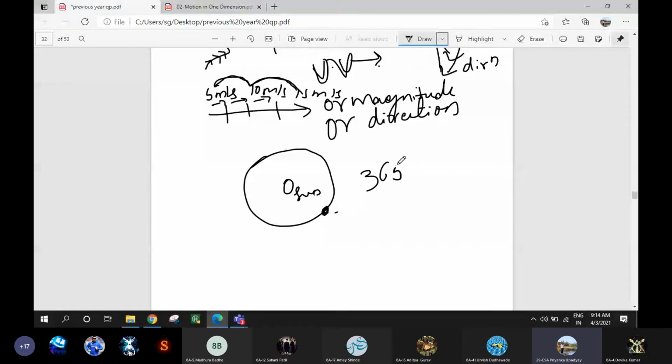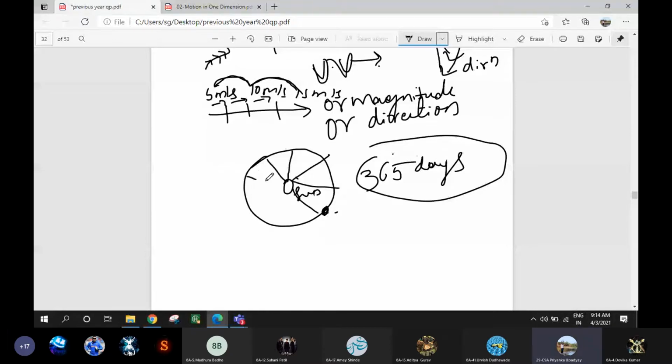So it covers equal distance in equal intervals of time. But what is changing at each and every point? Direction. Yes, direction is changing at each and every point. So therefore we call this non-uniform velocity.